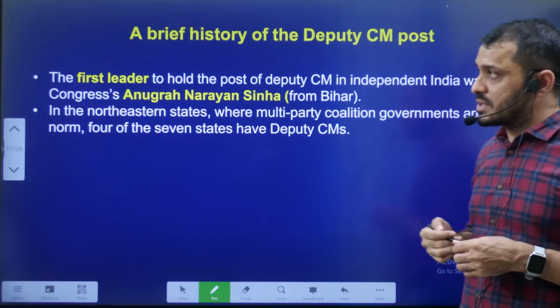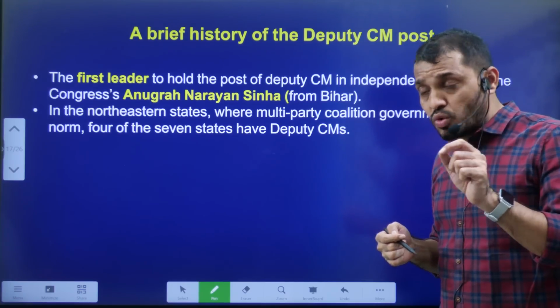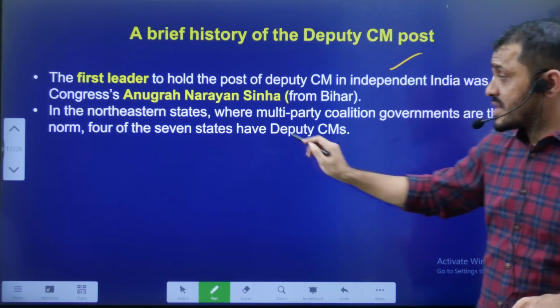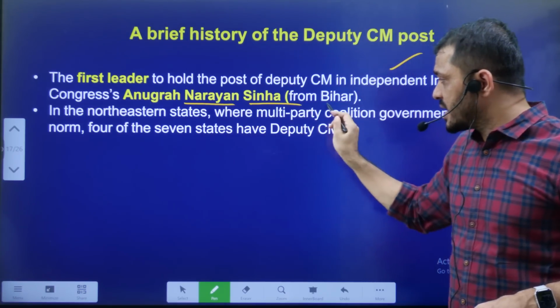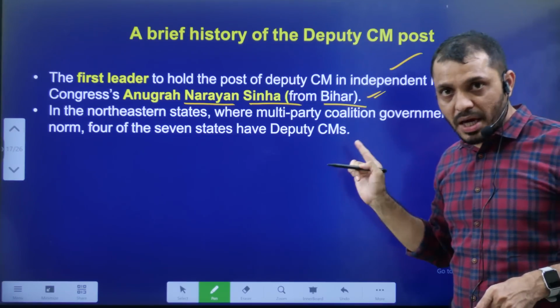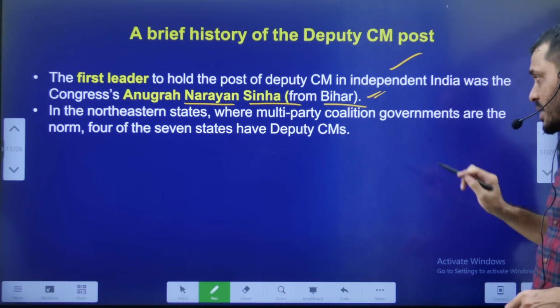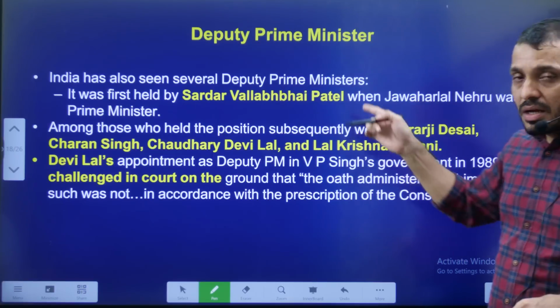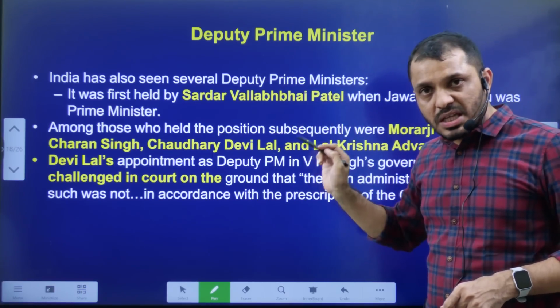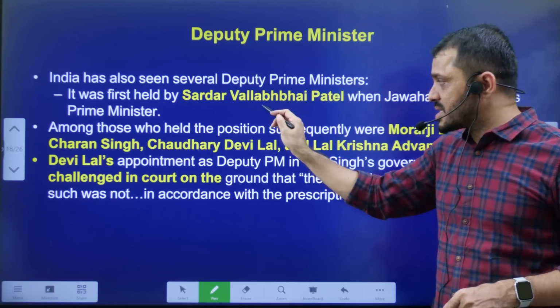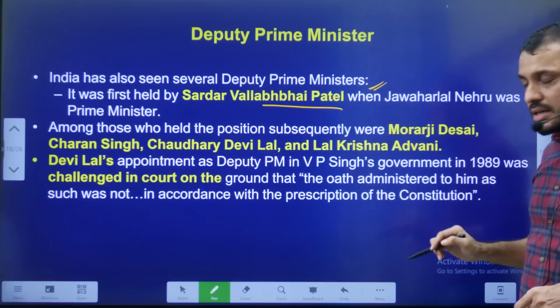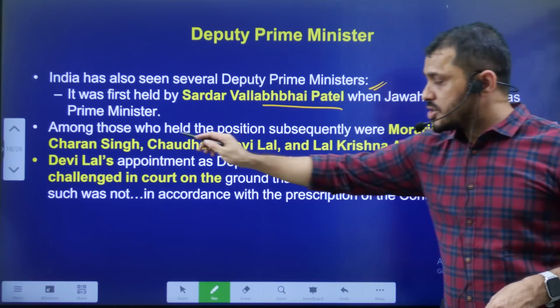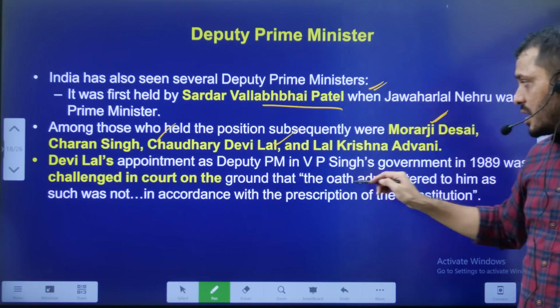These are the positives. The first leader who was appointed as a deputy chief minister was Anugrah Narayan Sinha. He was from Bihar. With respect to deputy prime minister, the first deputy prime minister to be appointed was Sardar Vallabhbhai Patel. Later, people like Morarji Desai, Charan Singh, Devilal and L.K. Advani have been appointed.